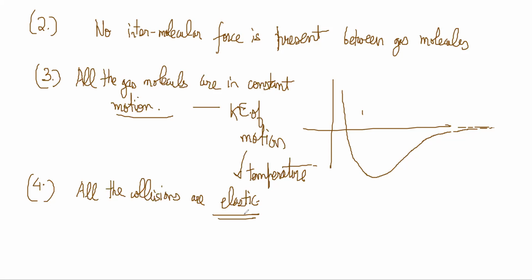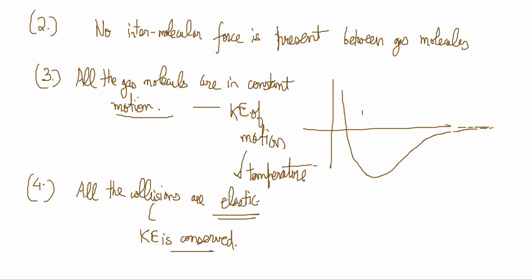They don't stick together and keep moving. They hit each other and bounce back. So that means kinetic energy is conserved. That is the meaning of an elastic collision.